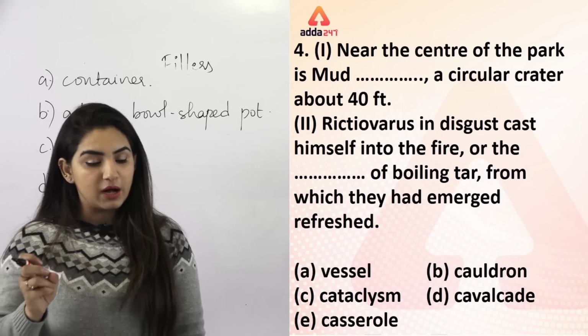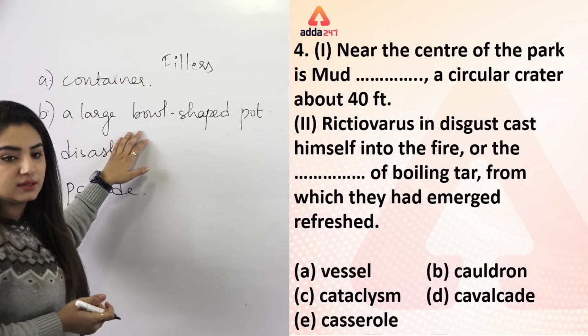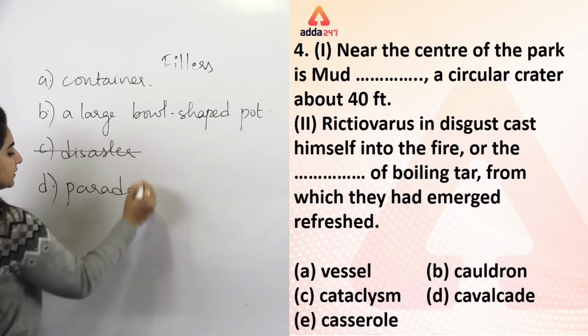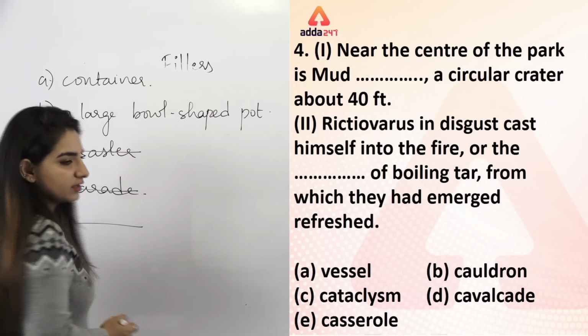Near the center of the park is mud dash. Mud container can be possible. Mud large bowl shaped pot can also be possible. But mud disaster and mud parade will not work, right? E is also not possible.